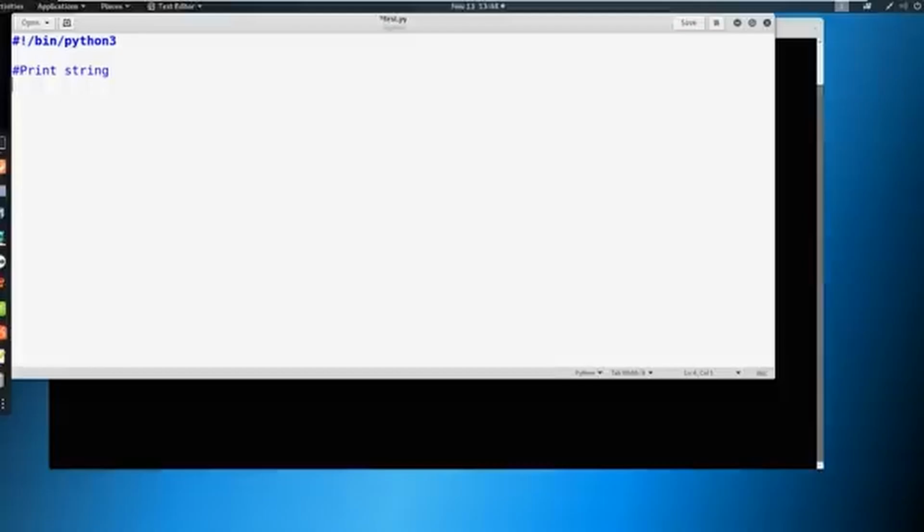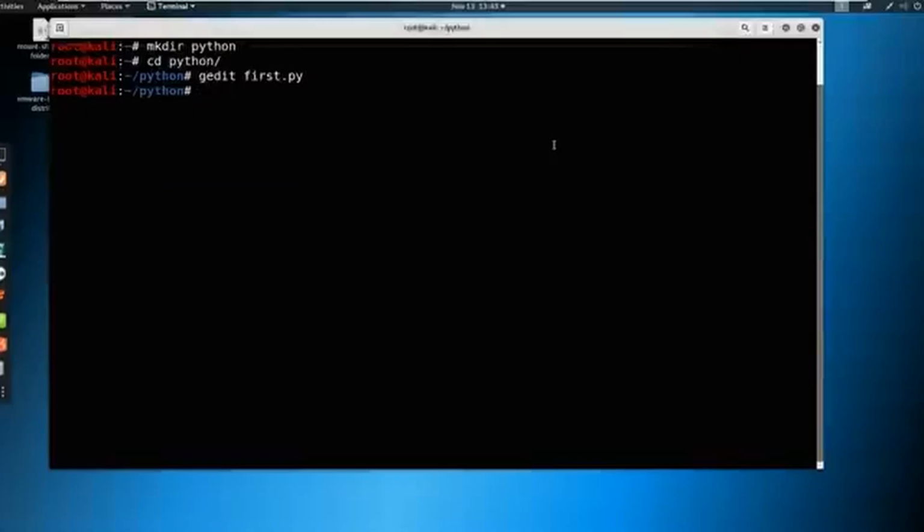We're going to do that by just typing in print, and then in parentheses with quotation marks, we're going to say hello world. Something like this. And that's it. So we can just save this and give it a go. We'll say python3 and then first, and it'll auto tab out to first.py.